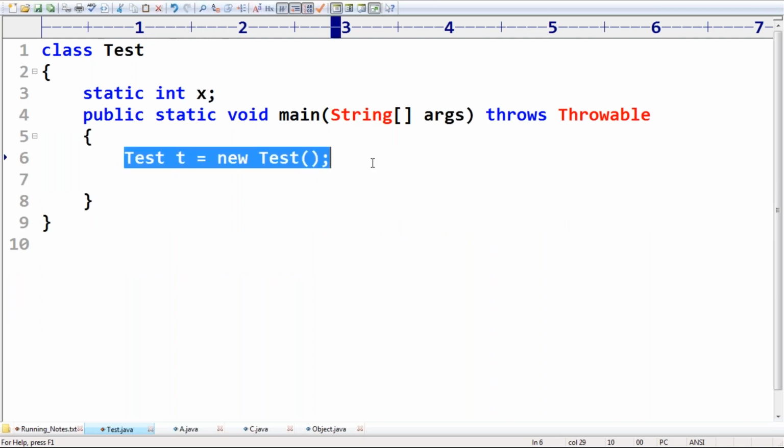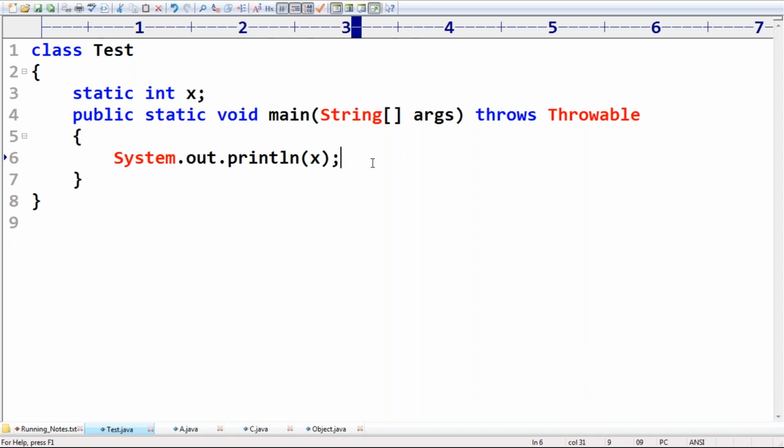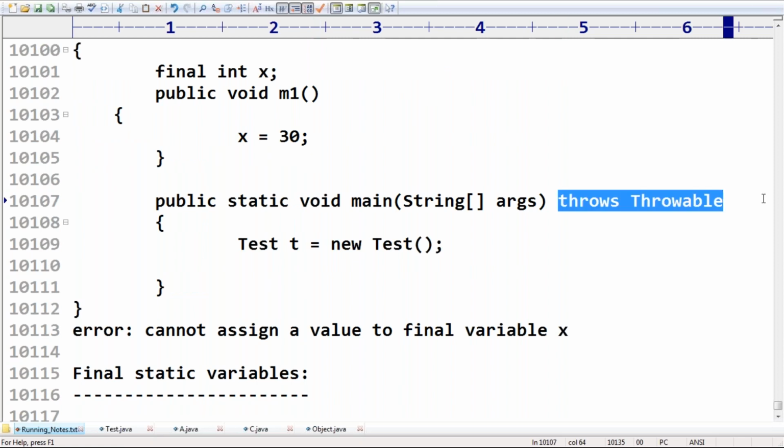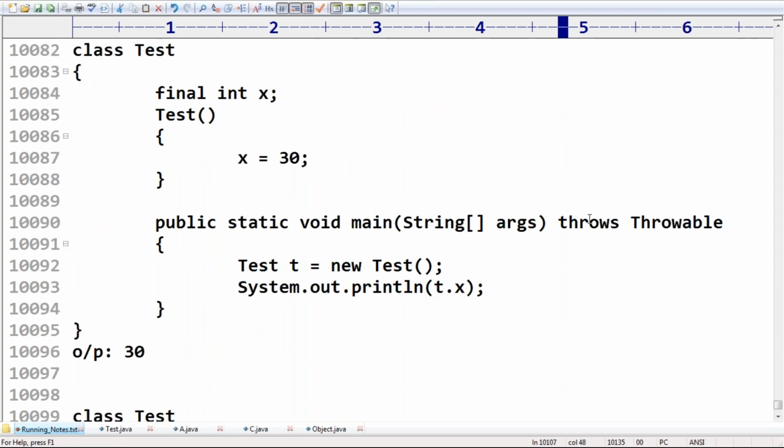Sir, now System.out.println of x. Can you please tell what answer we are going to get? Public static, like I'm trying to take, sir. What answer are we going to get in this case? Yes, friends, just I'm trying to take.